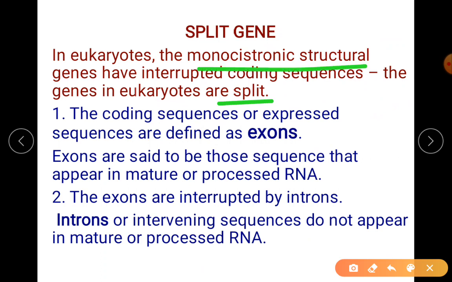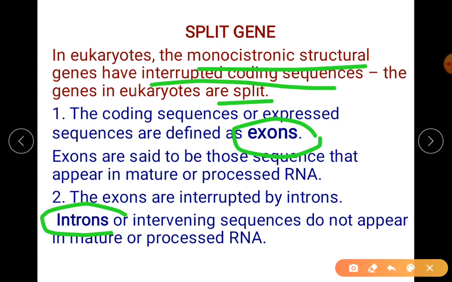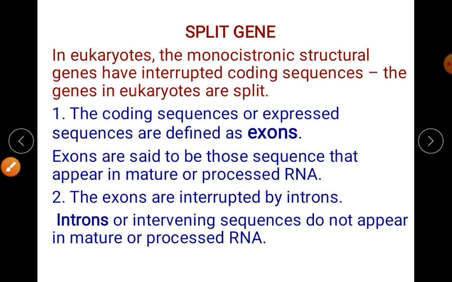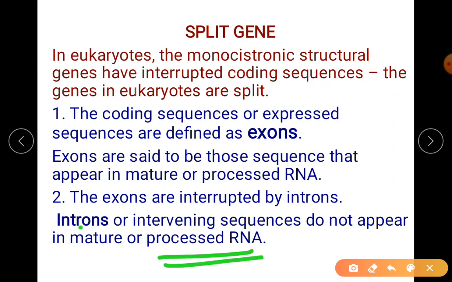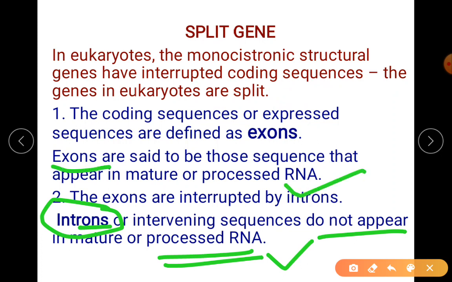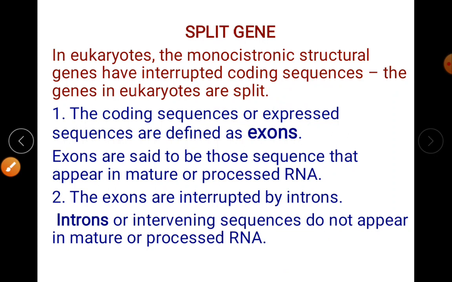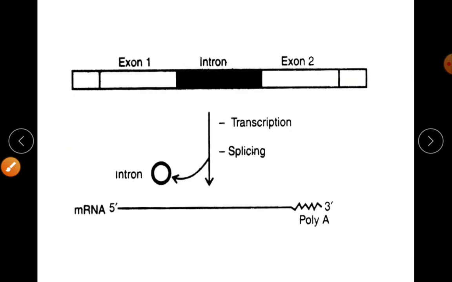Monocistronic structural genes have interrupted coding sequences. When I say interrupted, coding is exon, interrupted with non-coding, that is introns. Okay, so you have to remember this. That's why we are saying after the processing it will not be present. Introns will not be present in the processed mRNA, whereas your exons will be present in the processed mRNA. So you're getting some idea here.